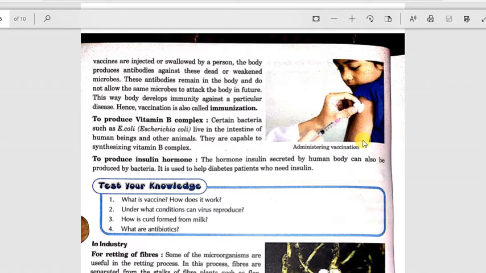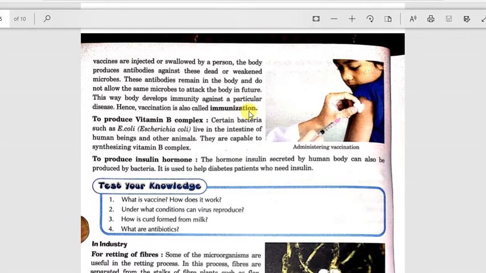So vaccination is also called immunization, because this way the body develops immunity against the particular disease. Once a particular vaccine has been administered, it develops immunity against the particular disease, and hence vaccination is also called immunization.